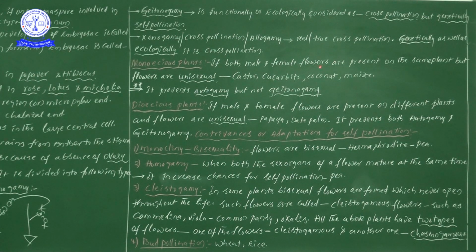But what are the flowers? These flowers must be in a unisexual condition. So the best examples are castor, cucumber, coconut, maize. Don't forget maize.